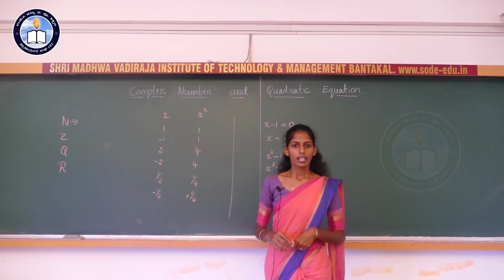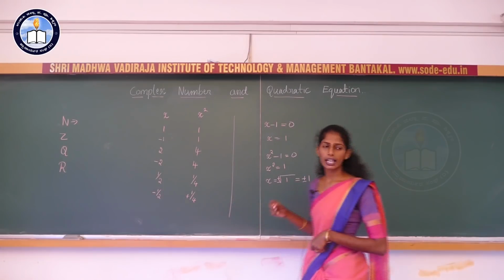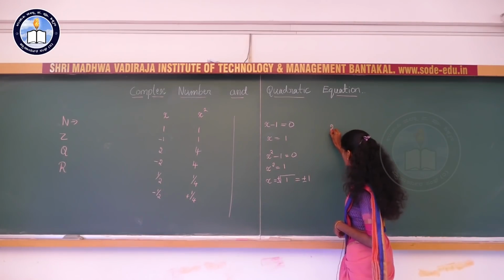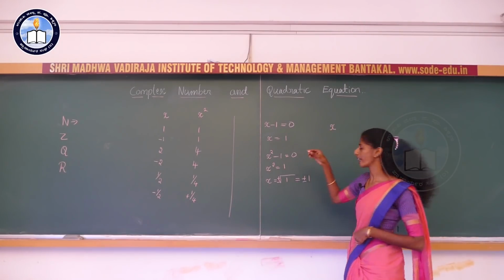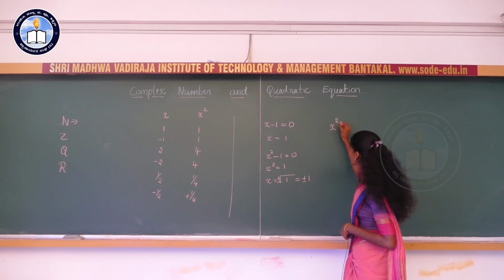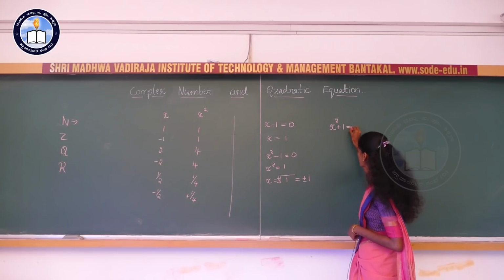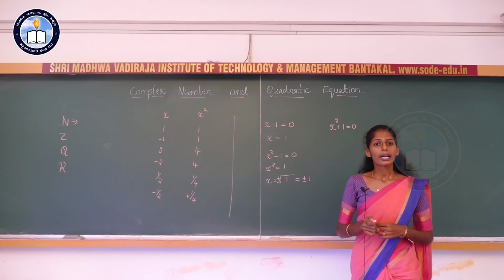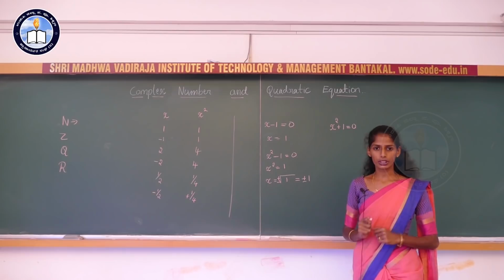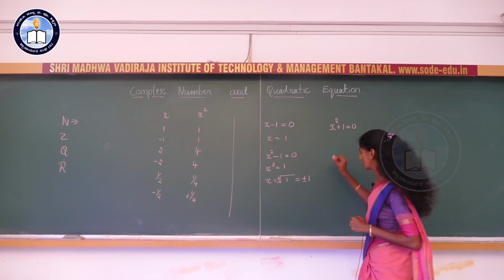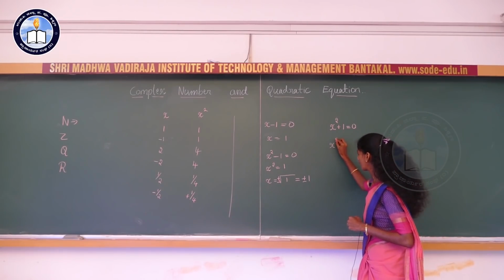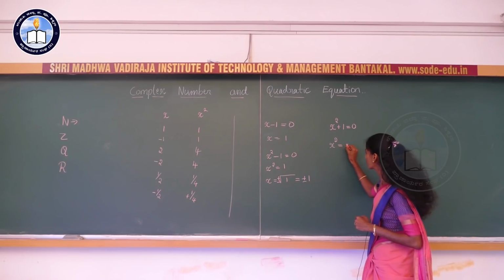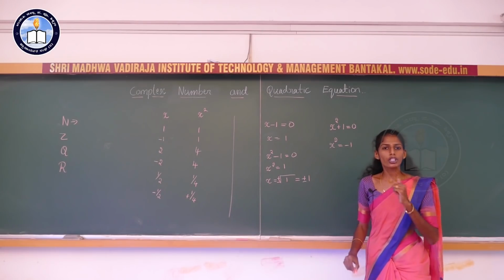It is clear. But if you consider any equation of the form x square plus 1 equal to 0, now we will simplify this one. It indicates x square is equal to minus 1. Now the question will arise.